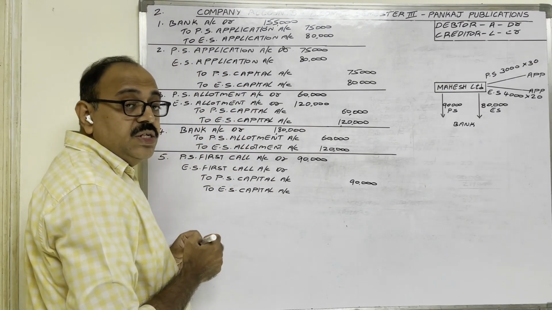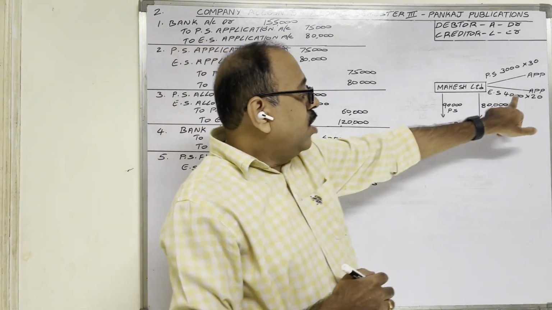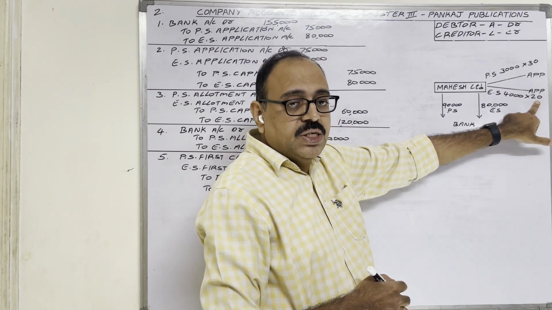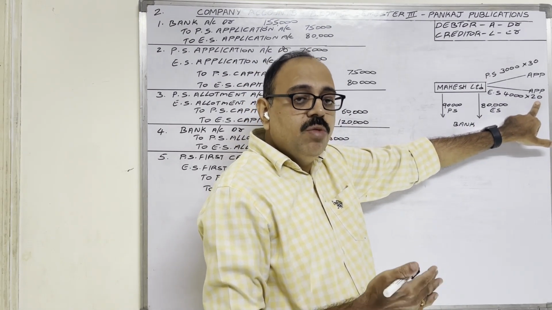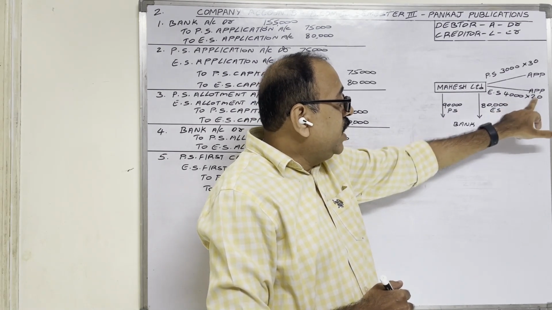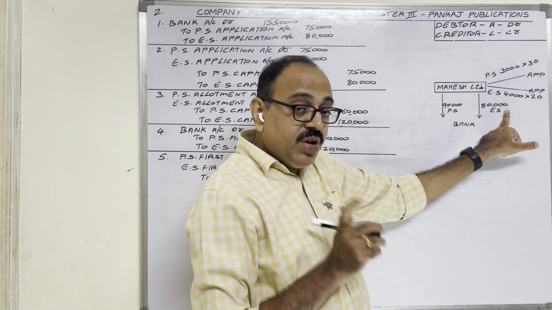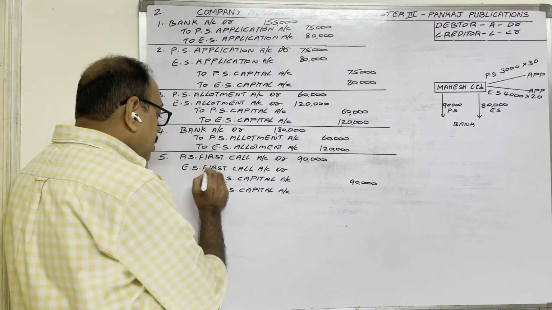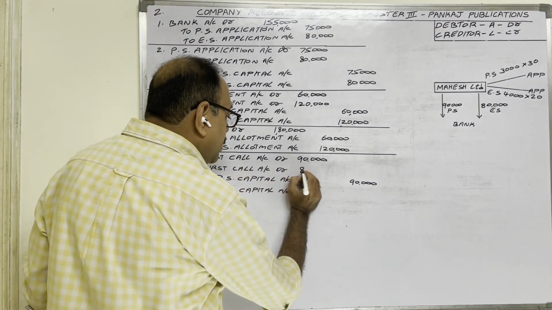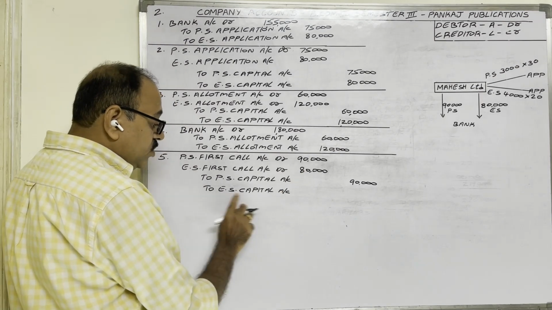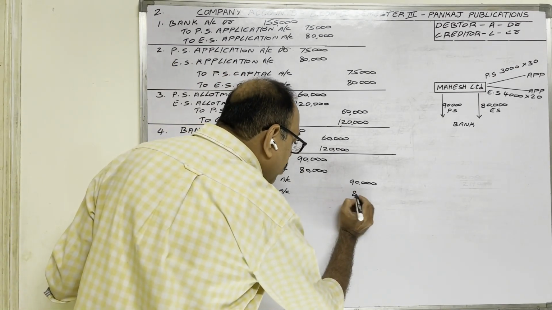In the case of equity shares, on 4,000 shares at the rate of 20 rupees each, we should receive first call money on equity shares. 4,000 into 20, 80,000 is the first call money on equity shares. Debit 80,000 rupees for equity share first call. That money is transferred to the equity share capital account.